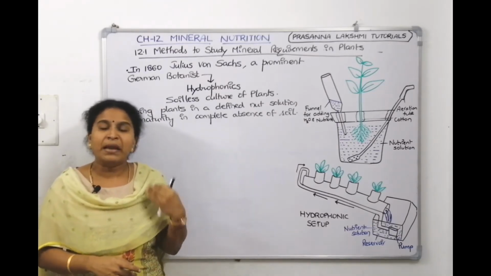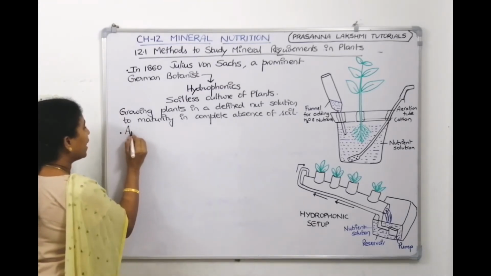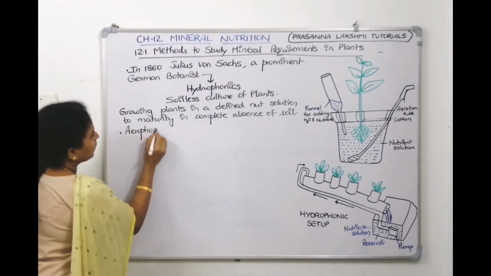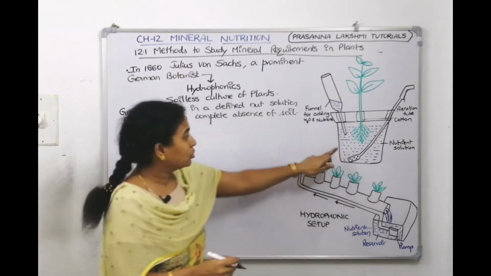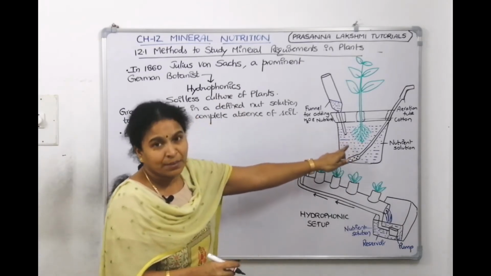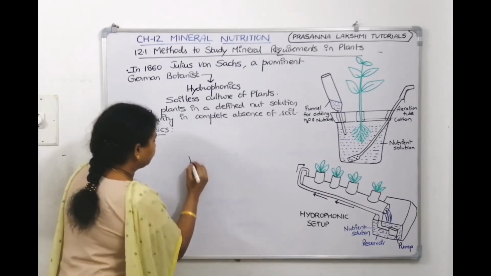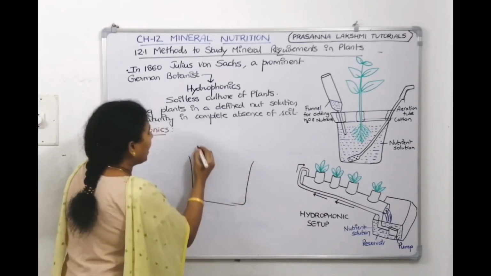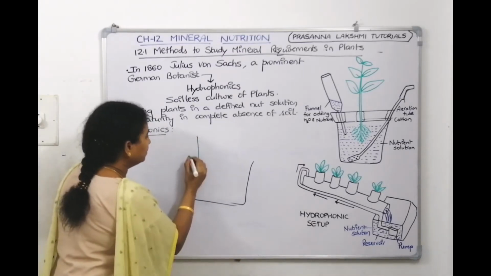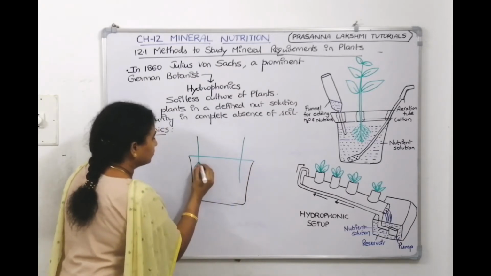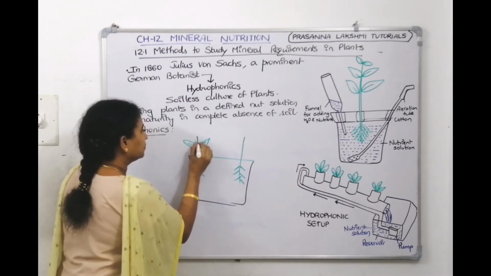Now after that, so many additional techniques came, like another technique, a slight modification of hydroponics, which is called aeroponics. In hydroponics, you are keeping the plant inside the nutrient solution. The roots can take the nutrients from the solution, right? Now aeroponics means we will take a thing here and then the plant is kept in this manner. These are the roots, right?